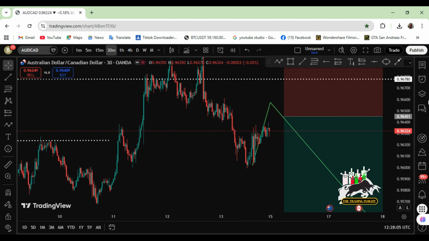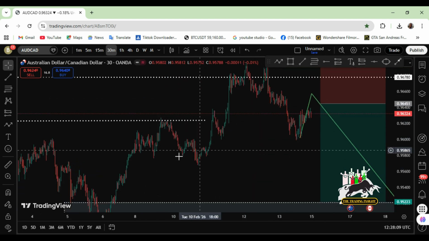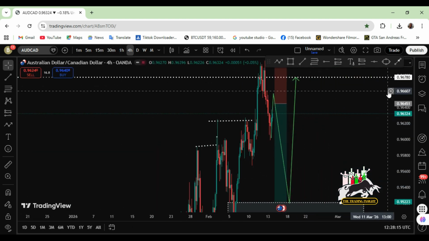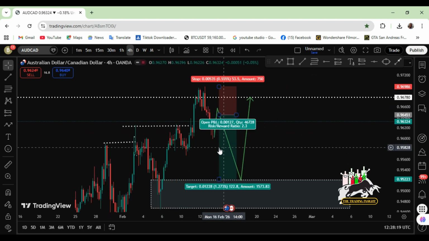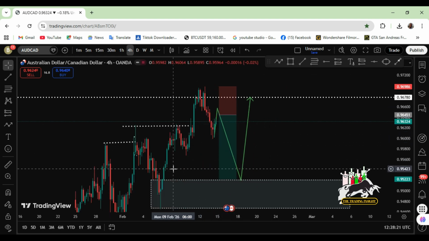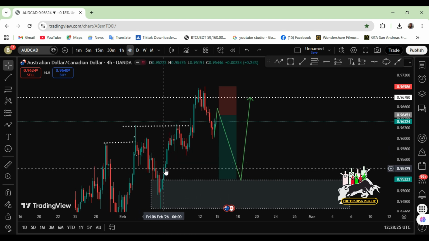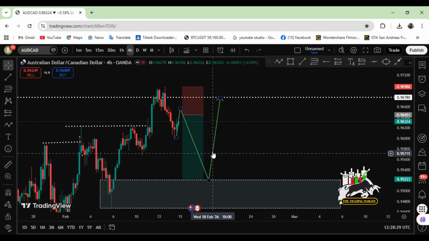We're expecting price to move in that direction, because definitely price would come to clear out these liquidities and also fill the fair value gaps that are here. So we are expecting price to do one of those two, because there's a whole huge fair value gap here and here. So we are expecting price to come and fill that fair value gap.